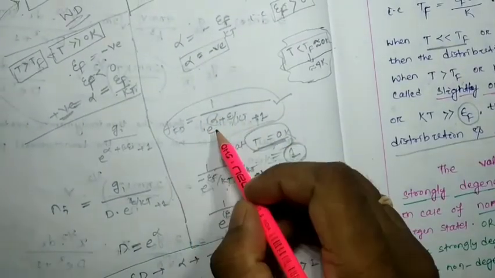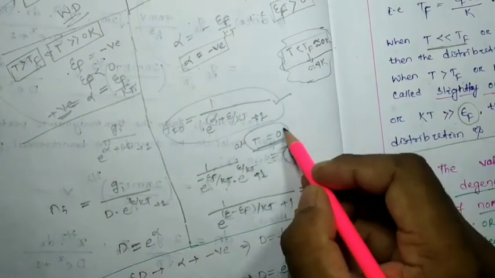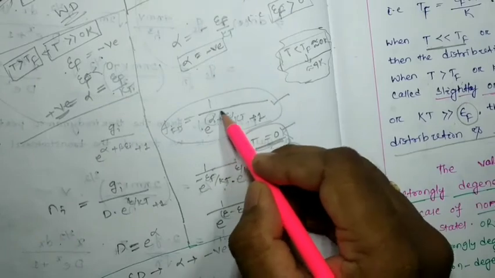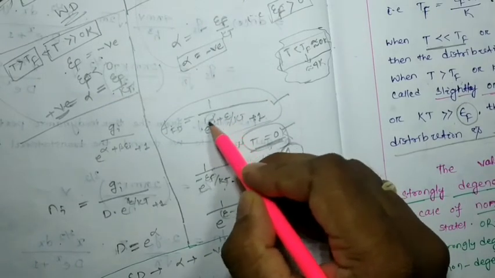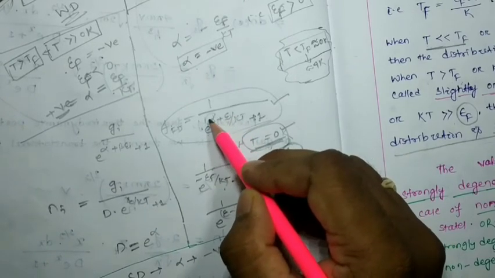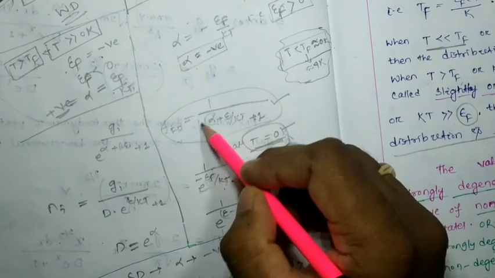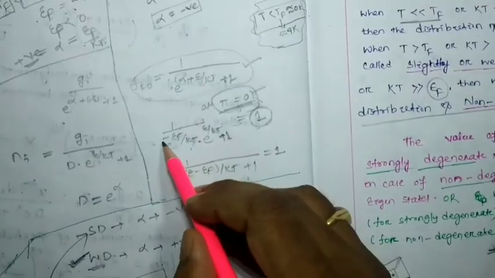We have the Fermi-Dirac distribution function, e to the alpha plus epsilon f by kT, plus 1. At absolute 0, I substituted 0, but this should be minus infinity. If this value is negative, then e to the power minus infinity becomes 0. So to do so, alpha is considered as minus epsilon f by kT.